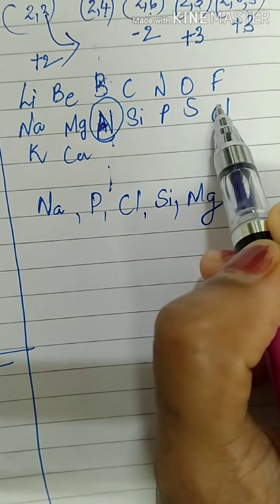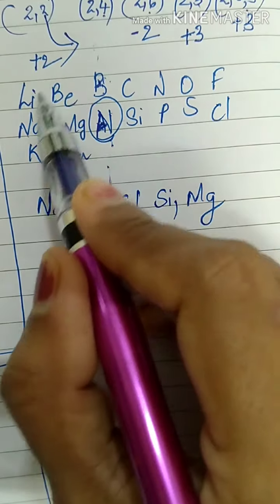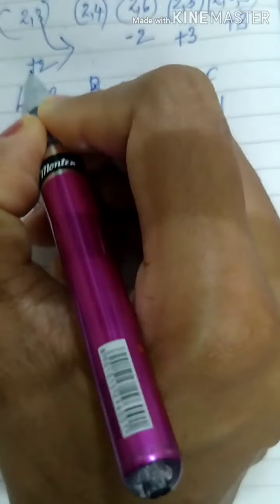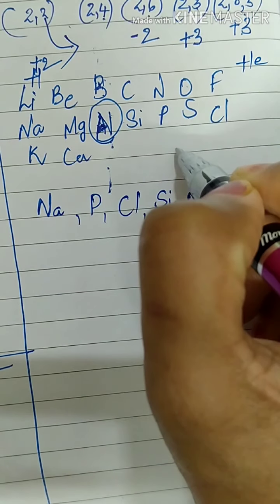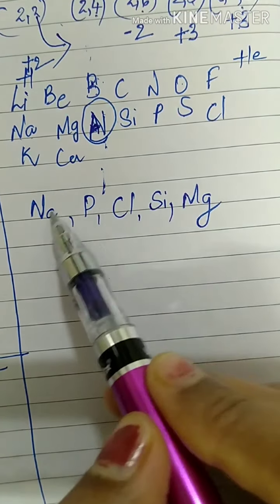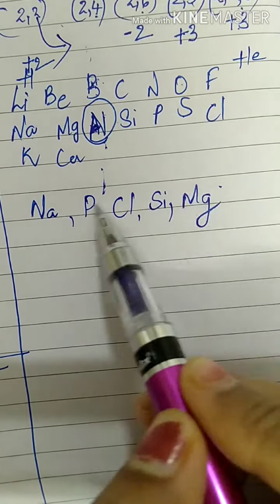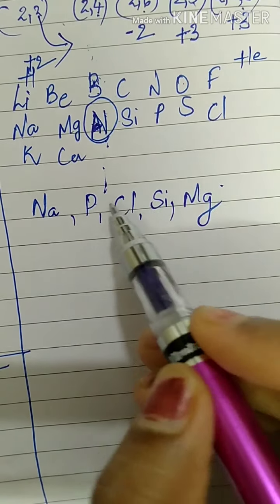All are in the third period, no? Third period. Hydrogen and helium, first period. This is second and this third and this is fourth. So these all are elements in the third period. Out of this, which has the largest atom?